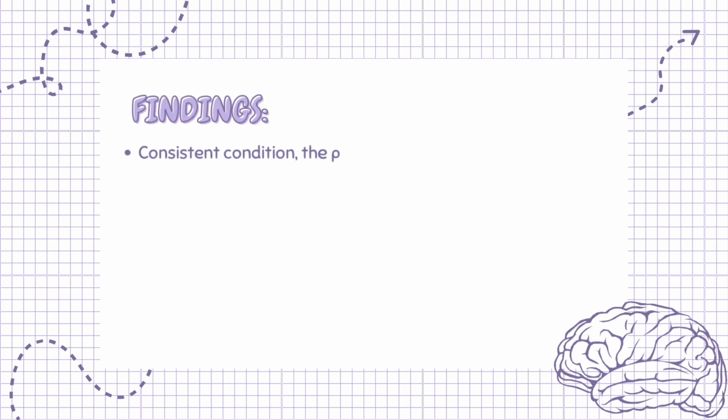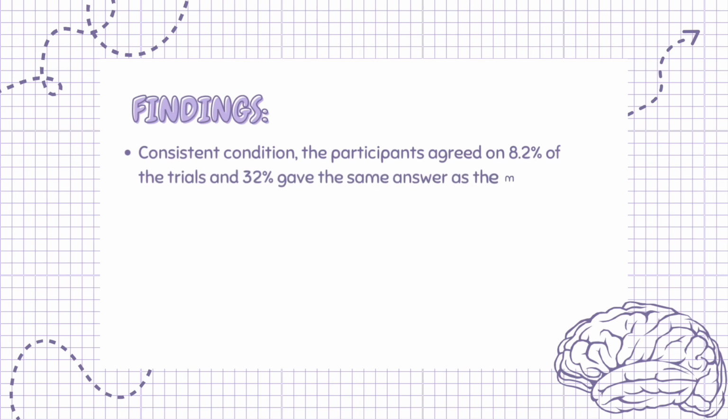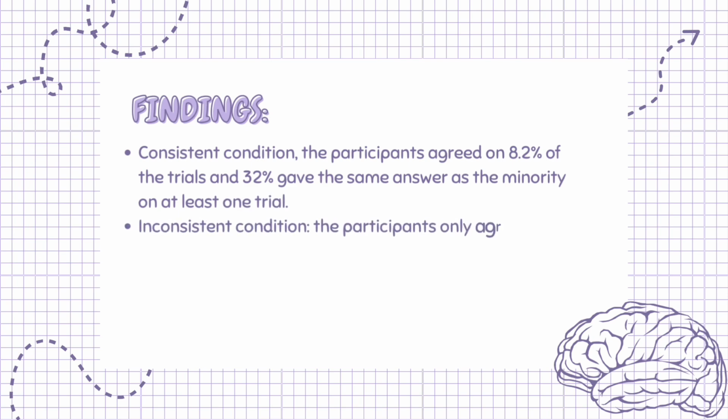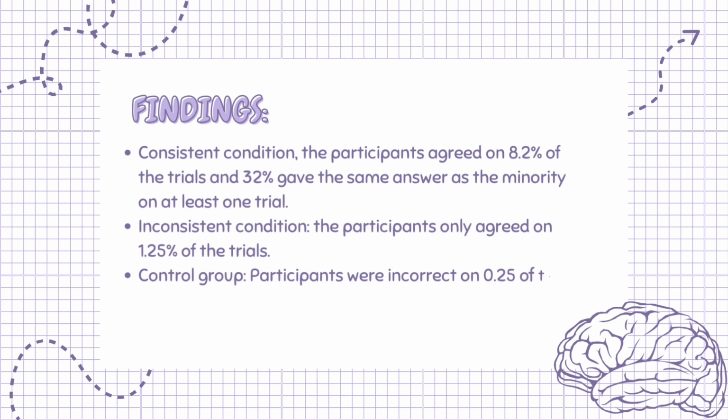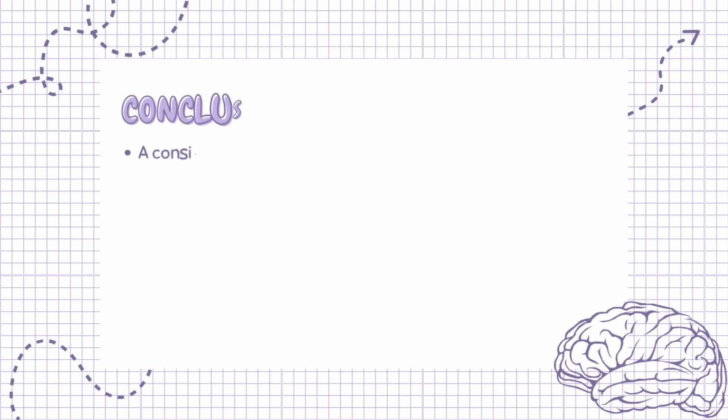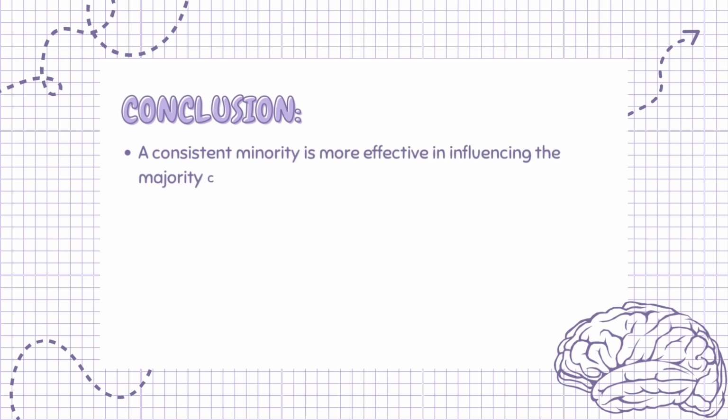Moscovici found that in the consistent condition, the participants agreed on 8.2% of the trials and 32% gave the same answer as the minority on at least one trial. In the inconsistent condition, the participants only agreed on 1.25% of the trials. And in the control group, participants were incorrect on 0.25 of the trials. Moscovici concluded that a consistent minority is more effective in influencing the majority compared to an inconsistent minority.